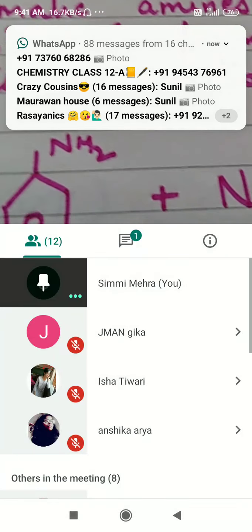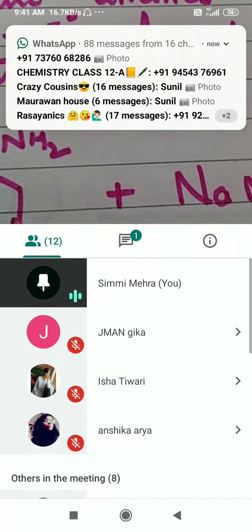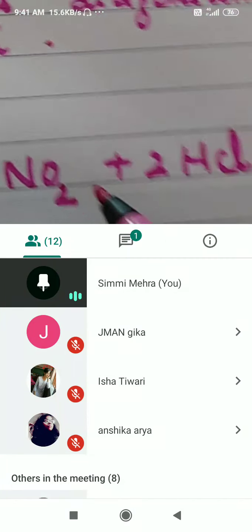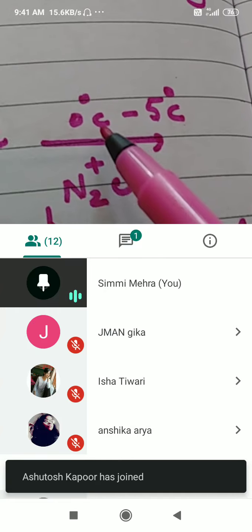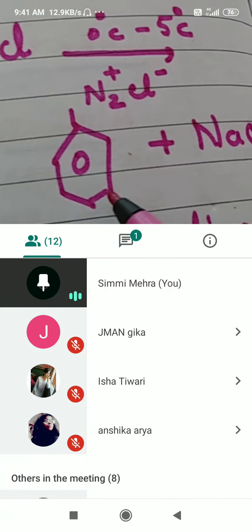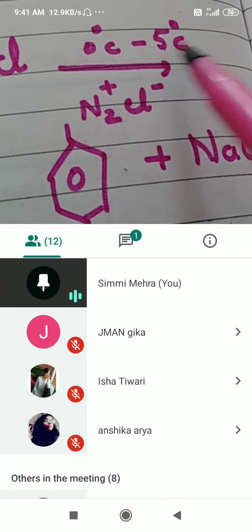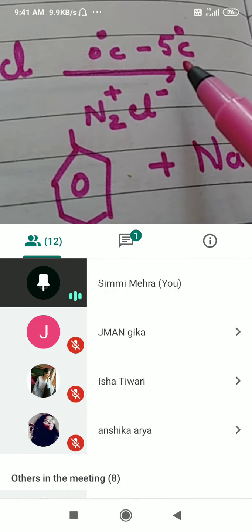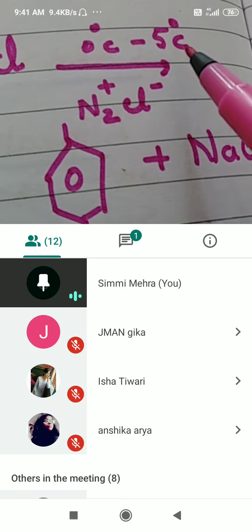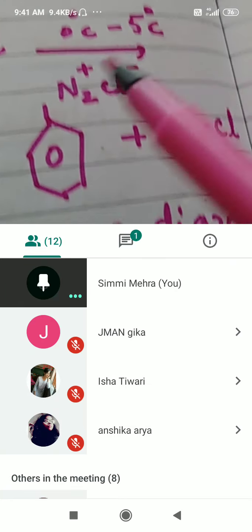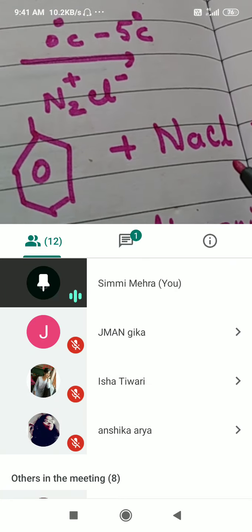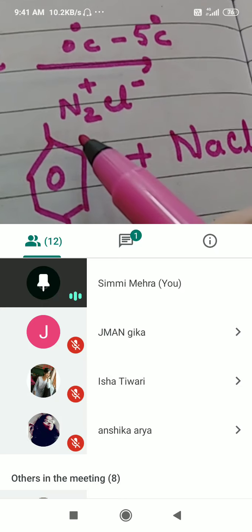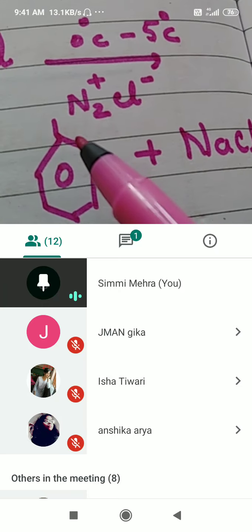But this part, that is primary aromatic amine, when treated with sodium nitrite and HCl from 0 to 5 degrees centigrade will form diazonium salt. Why this particular temperature? Because diazonium salts are unstable and they are stable only from 0 degrees centigrade to 5 degrees centigrade. Plus sodium chloride is formed, right? Now this is colorless and is a soluble substance.